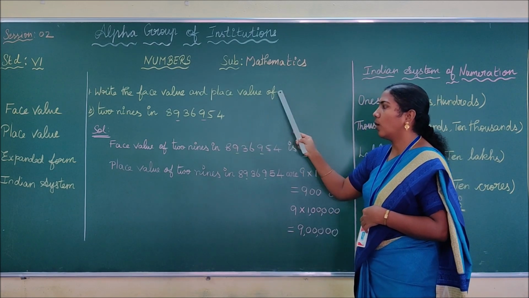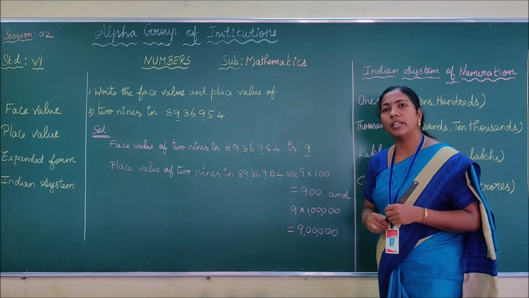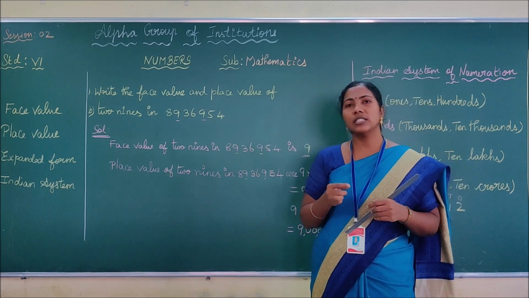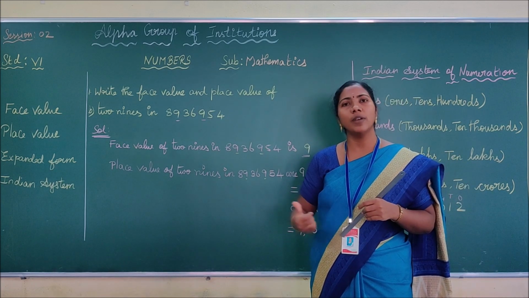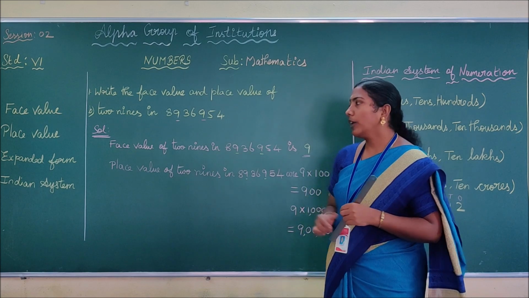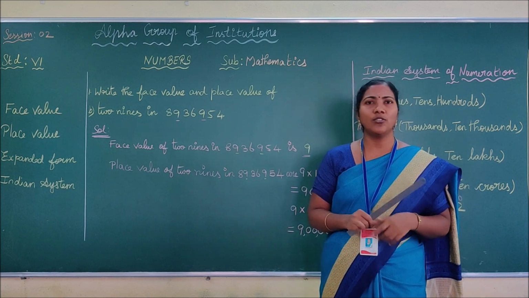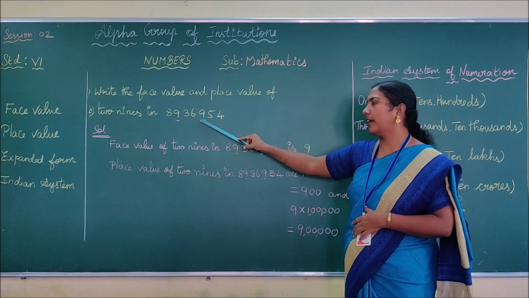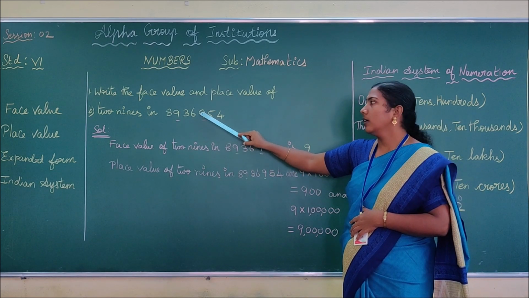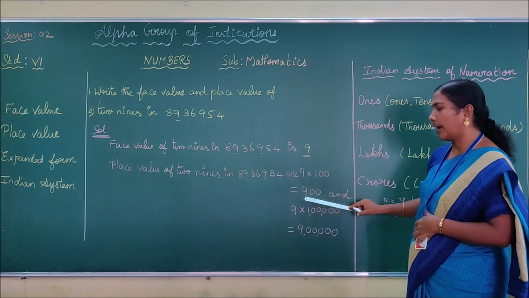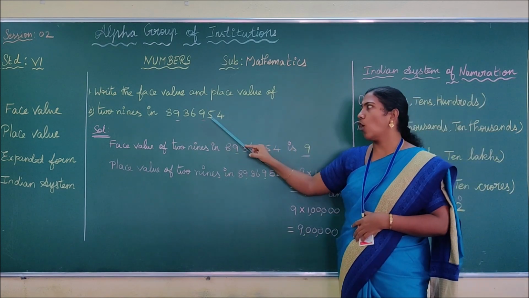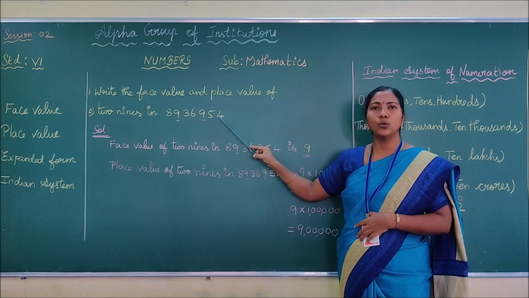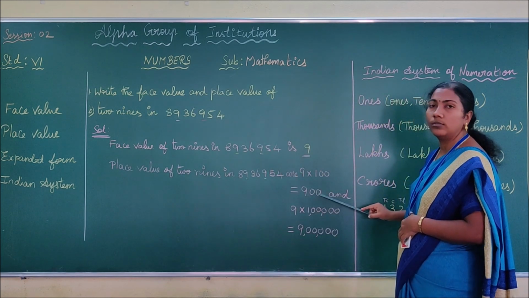Next, the place value of 2 9s. How do you write the place value? A few students made mistakes in that, which is why I am repeating it now. I will give you a very easy method to write the place value. First, see where the 9 is located in the given number. Now write the 9 as it is. After the 9, how many digits do you have? 2. So you have to add 2 zeros.